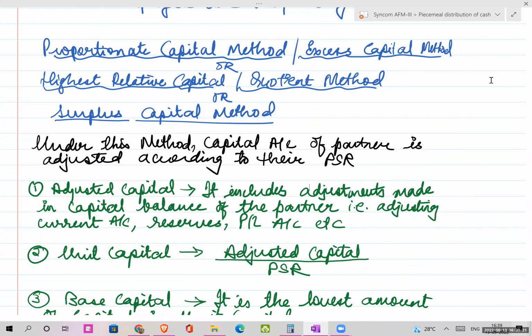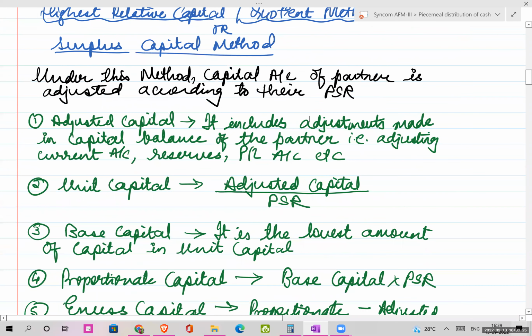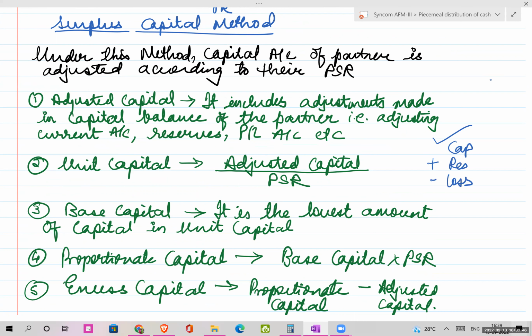Now, how are you going to evaluate your surplus capital method? In this, we will first calculate the adjusted capital. Adjusted capital is the opening capital plus any reserves less any accumulated losses.